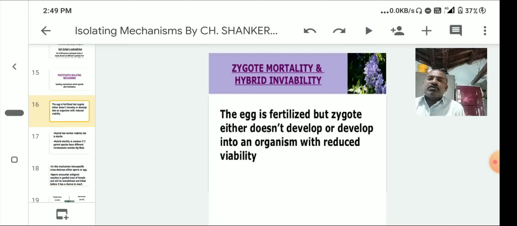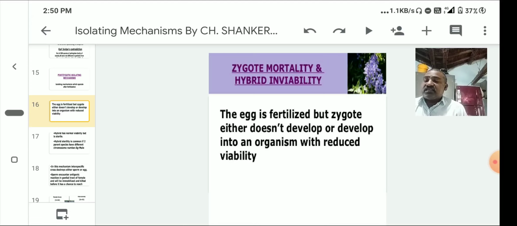Now zygotic mortality. Generally in zygotic mortality, the egg is fertilized, but the zygote either does not develop or develops into an organism with reduced viability. This is called hybrid inviability.